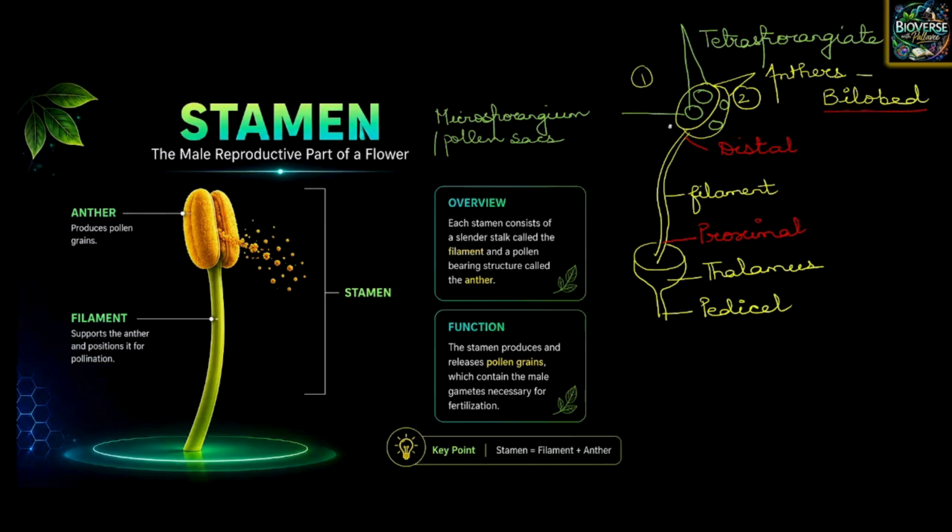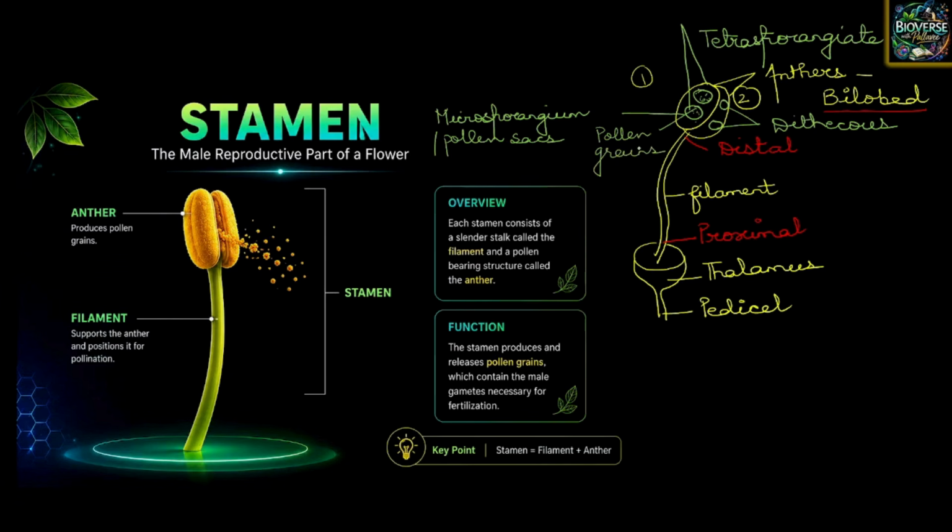And children, one more thing: per lobe, you have only two sacs. So that is why the stamens are also called dithecous. Inside these microsporangia, small structures are produced that are called pollens, or pollen grains.